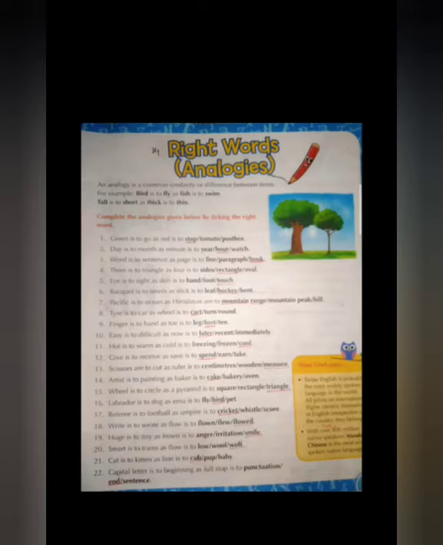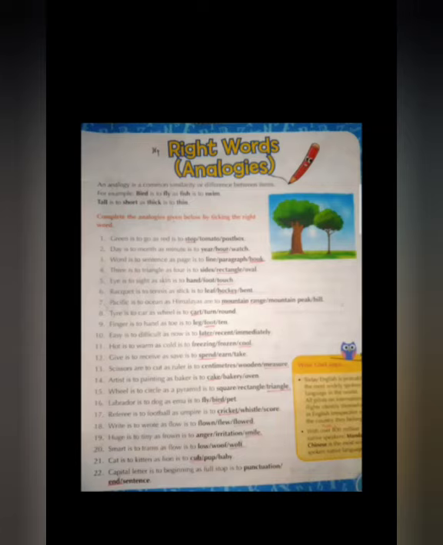Number 14. Artist is to painting as baker is to cake. An artist does painting and a baker makes cake. C-A-K-E, cake. 15th one.